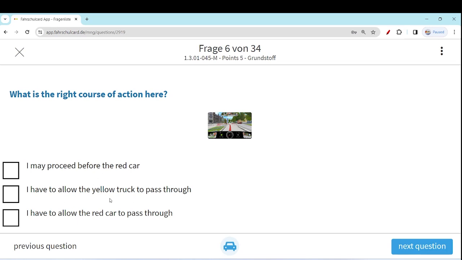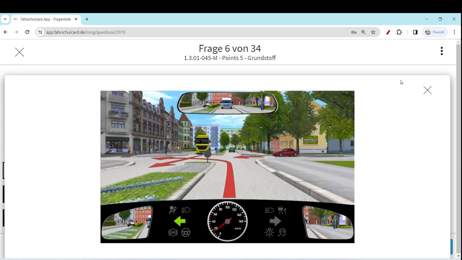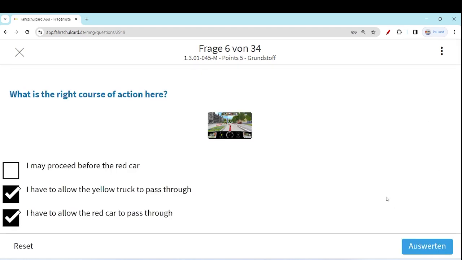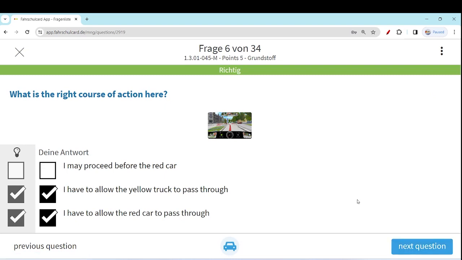I have the right option. I have to allow the yellow truck to pass through, and I have to allow the red car to pass through. These two are correct because the rule which applies here is the rule right before left. Let's move to the next question.